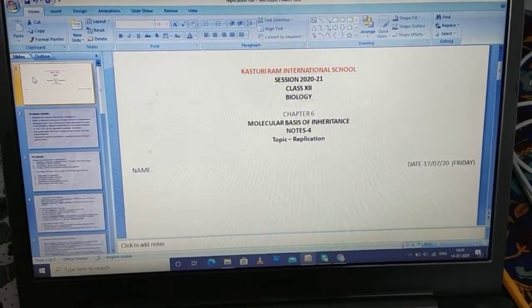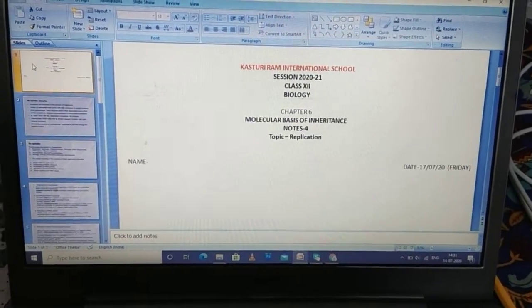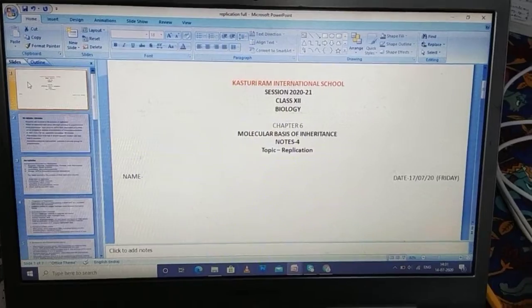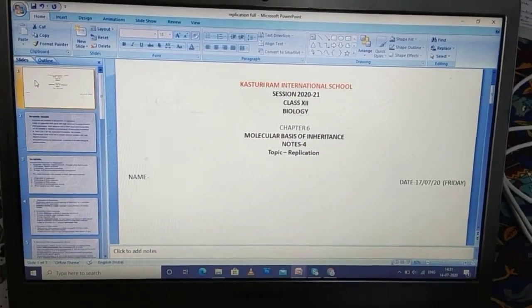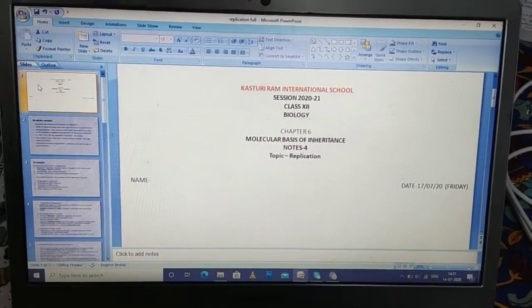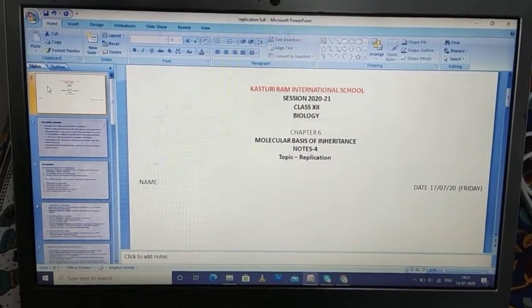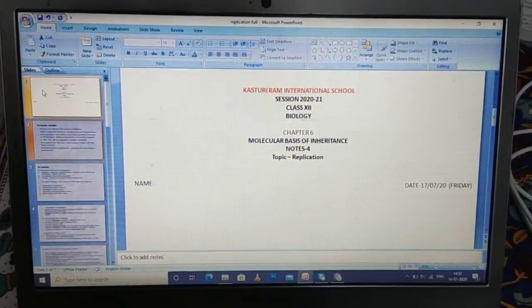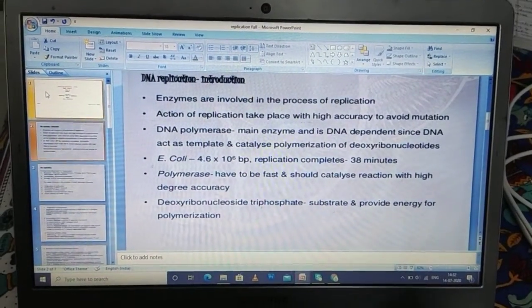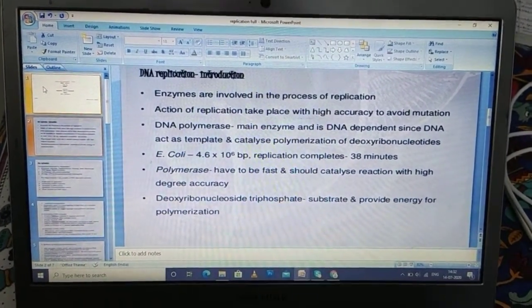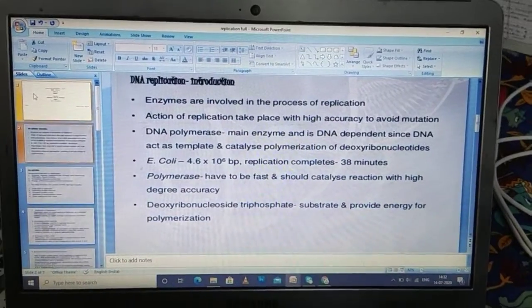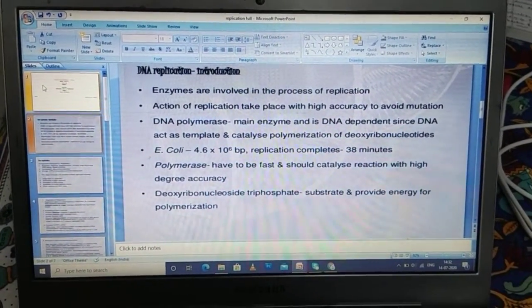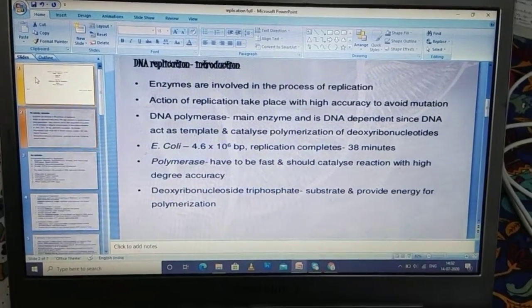In the last class, we studied the introduction to replication, and I told you what the roles of the enzymes in replication were. Now let's start with replication: DNA replication in prokaryotes as well as in eukaryotes. Enzymes are involved in the process of replication, as I told you in your last lecture.